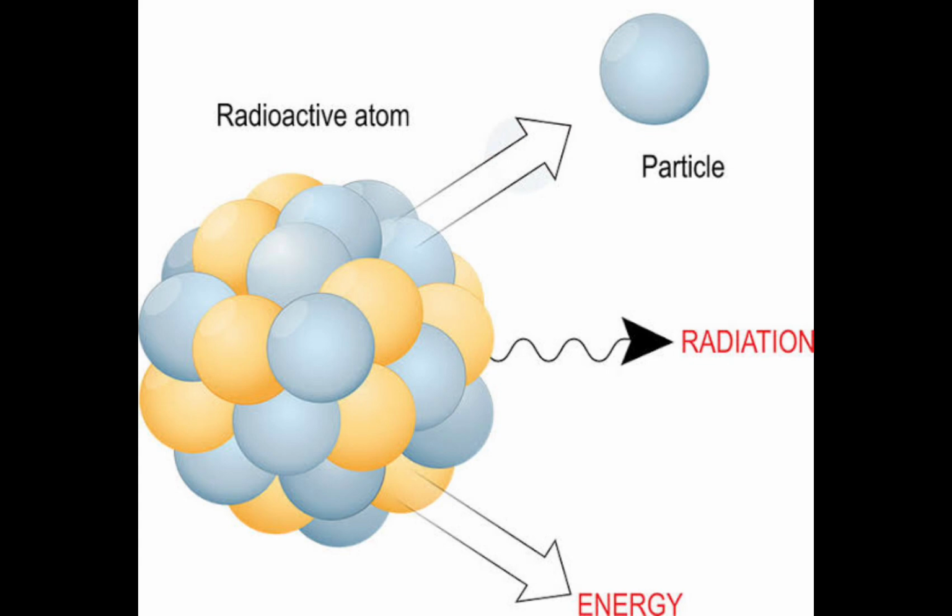Too much energy leads a nucleus to emit a gamma ray, which discards great energy without changing any of the particles in the nucleus. And last, too much mass leads a nucleus to emit an alpha particle, discarding four heavy particles, two protons and two neutrons.